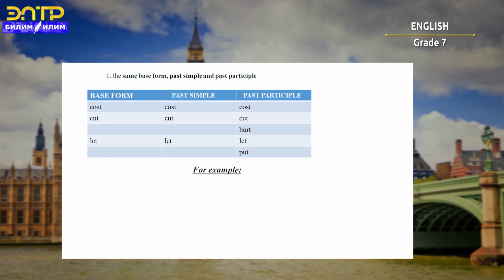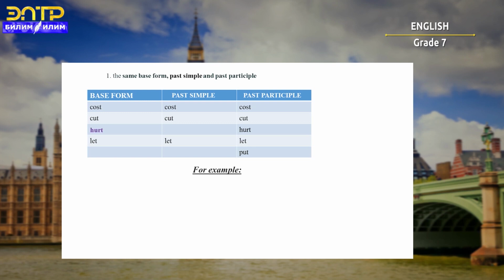Now let's look at the first type of irregular verbs. As we remember, these are the verbs which have the same base form, past simple and past participle. For example, cost will be cost in past simple and cost in past participle. Cut, cut, cut.